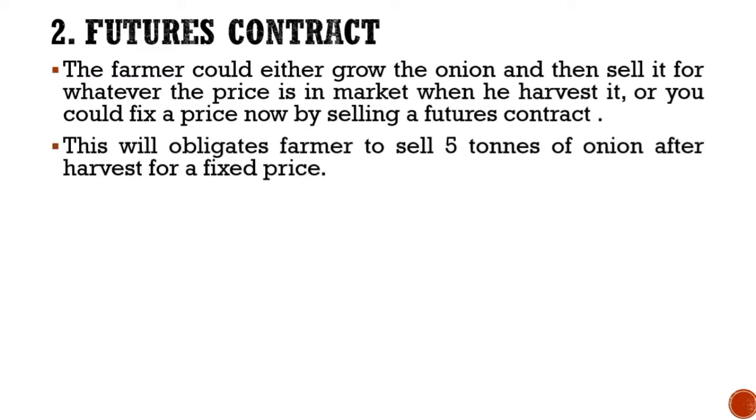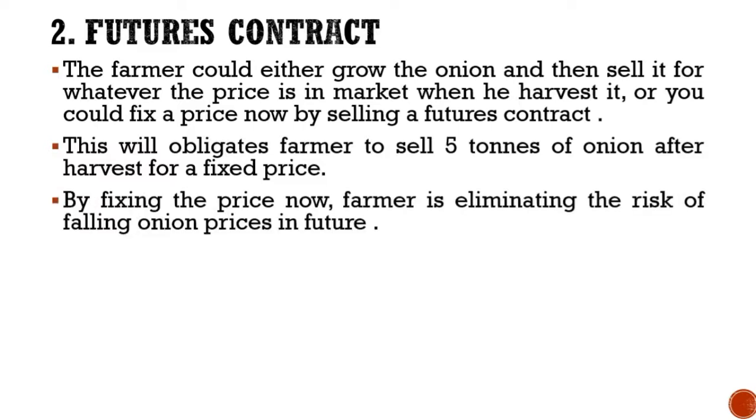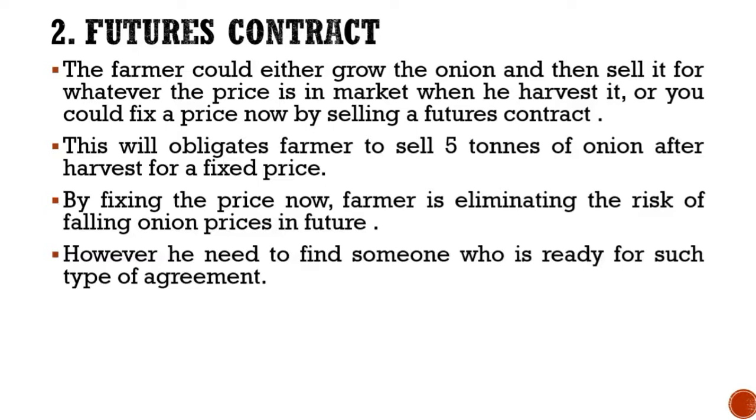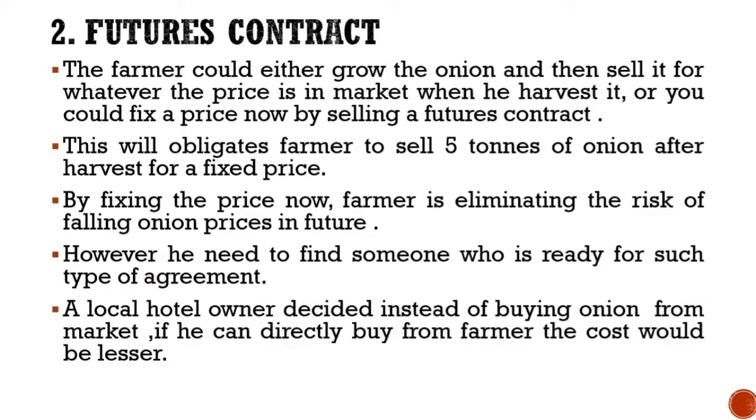This will obligate the farmer to sell 5 tons of onion after the harvest for a fixed price. By fixing the price now, the farmer is eliminating the risk of falling onion prices in future. However, he needs to find someone who is ready for such type of an agreement. So let's say a local hotel owner decides that instead of buying onion from the market, if he can directly buy it from the farmer, the cost would be lesser.